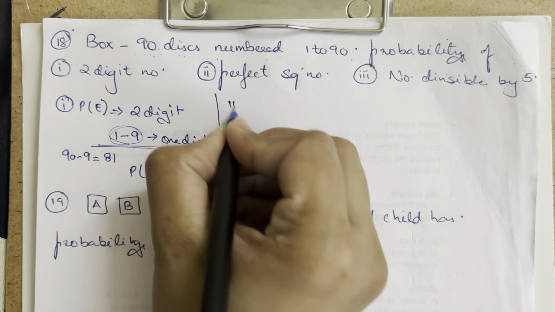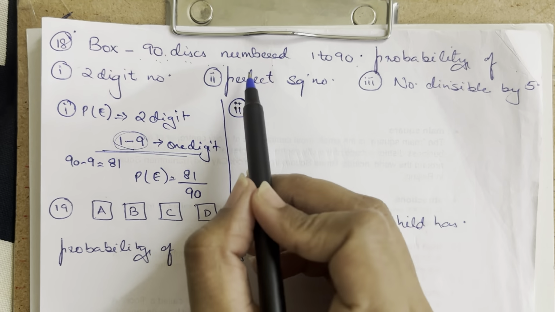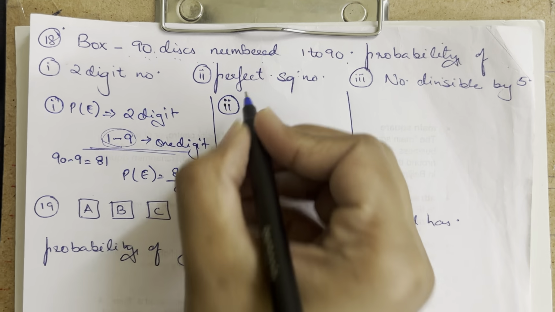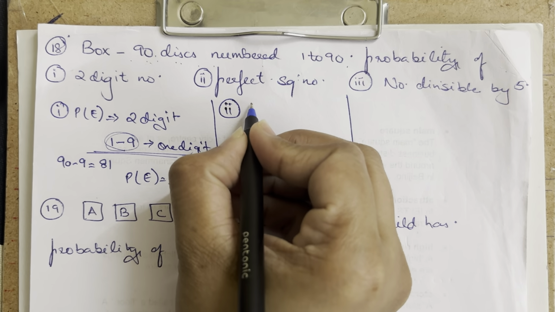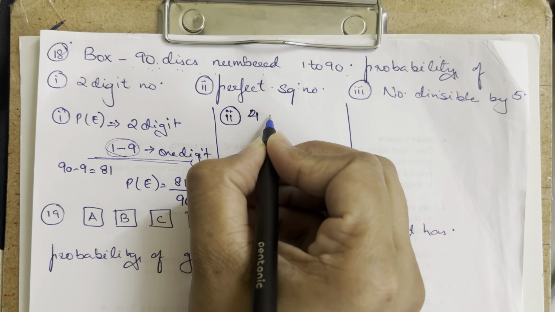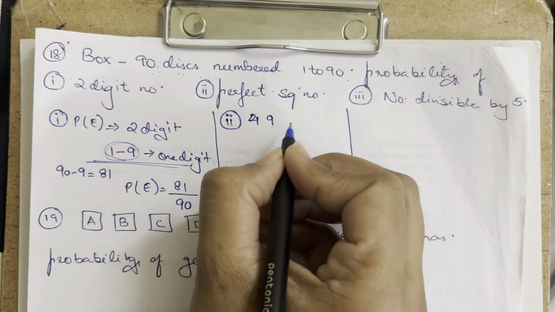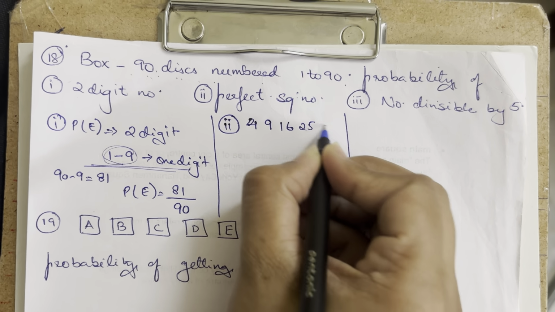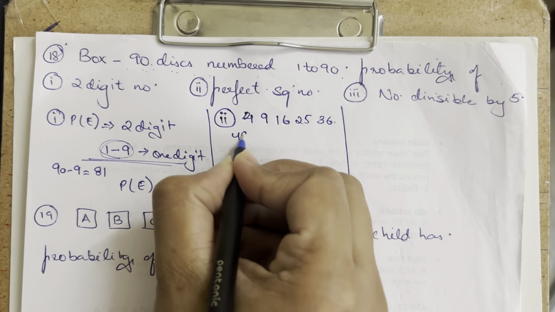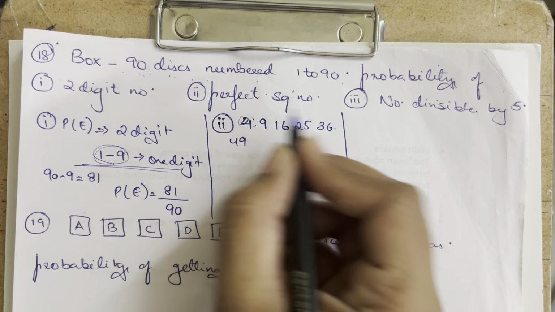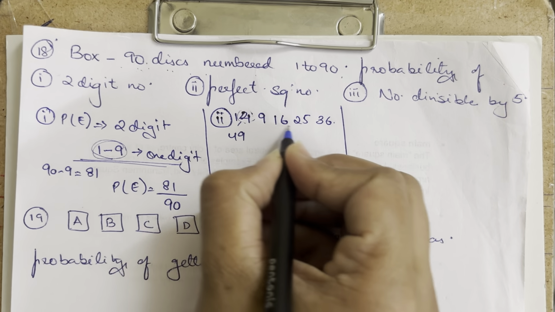The second one that is given is to find the probability that it is going to be a perfect square number. How many perfect squares do I have? I have 1, 2 square is 4, 3 square is 9, 4 square is 16, 25, 36, 49. So each number has its own perfect square, isn't it? 1, 4, 9, 16.